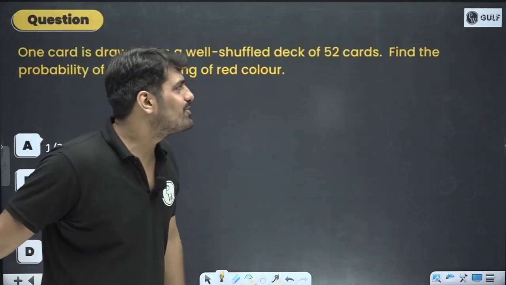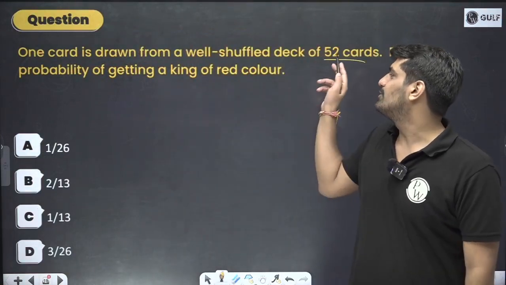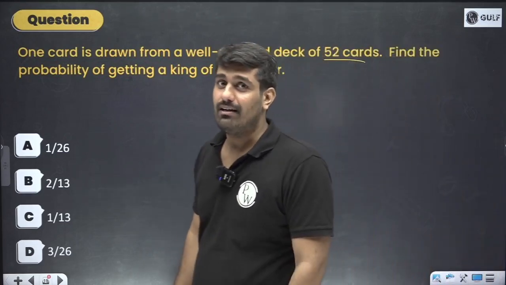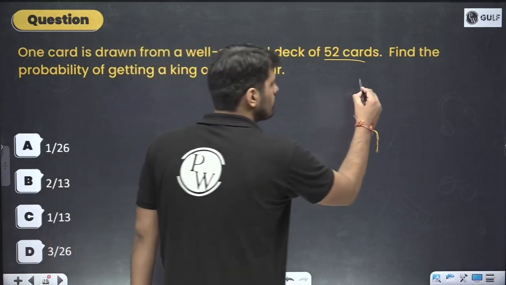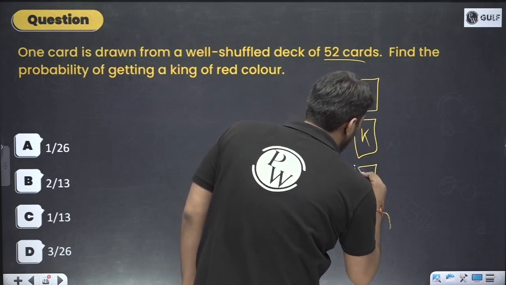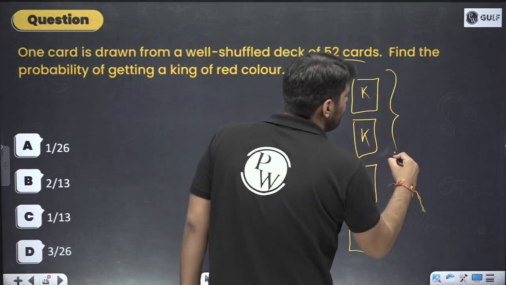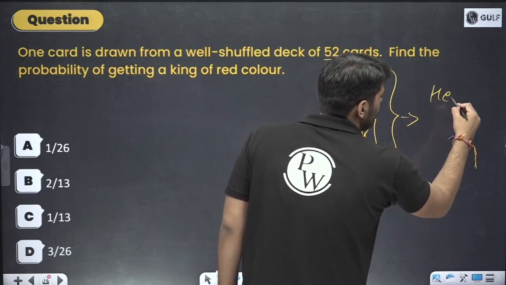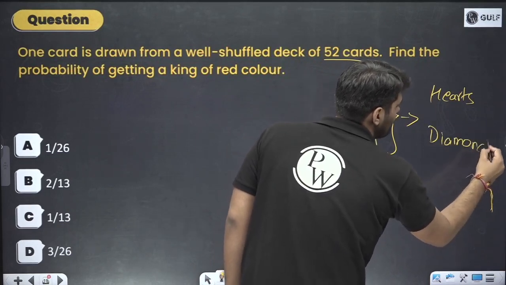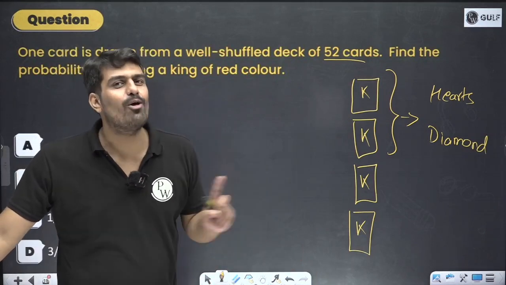So here we have the first question asking us about a deck of cards. Every time they mention a deck, it is 52 cards. Total 52 cards are there. So probability of getting a king of red color. In total, 4 kings would be there. If you remember, 4 suits, so 4 kings. We want red color. We are interested in what? Hearts king and diamond king, because these 2 are red in color. The rest of the 2 will be black, club and spade. I am not interested in both of them.